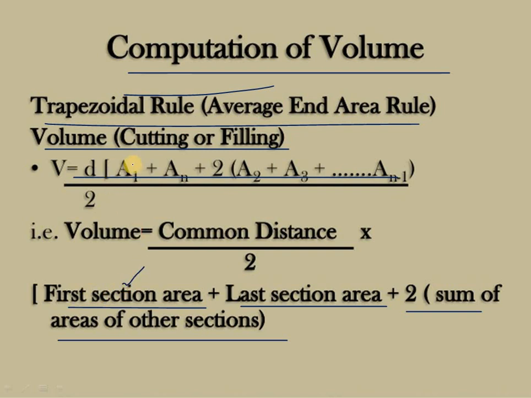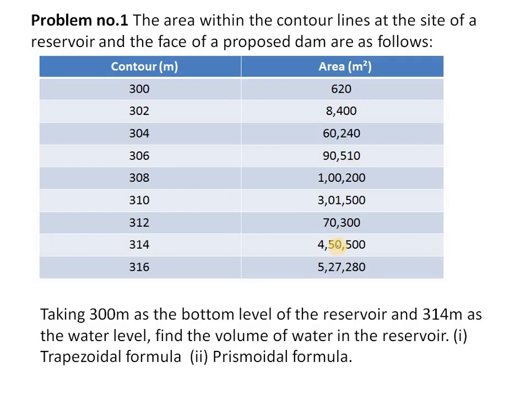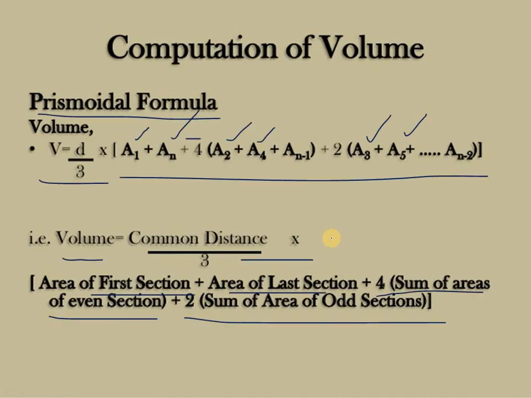First section area is A1 and the last section area is An, and the other sections, A2, A3 up to An minus 1, will be entered in the formula. So this is the main thing for the calculation of reservoirs.